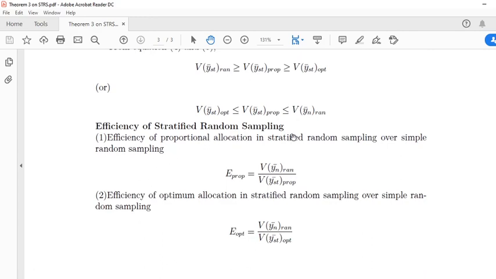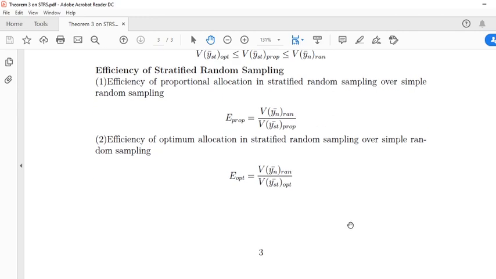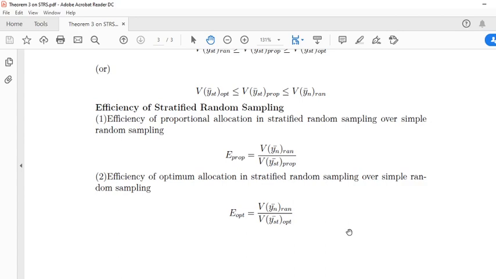These are the two concepts. Efficiency of stratified random sampling: the efficiency of proportional allocation in stratified random sampling over simple random sampling is given by variance of y bar n random divided by variance of y bar st in the proportional case. Similarly, we can get the efficiency of optimum allocation over random allocation. This is the formula: variance of y bar n in simple random sampling divided by variance of y bar st in optimum allocation. With these, all the important concepts in unit 3 are covered.